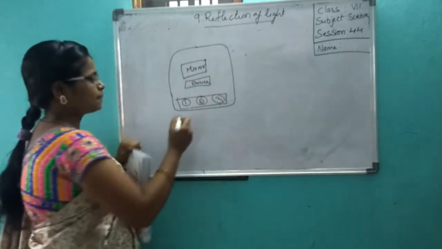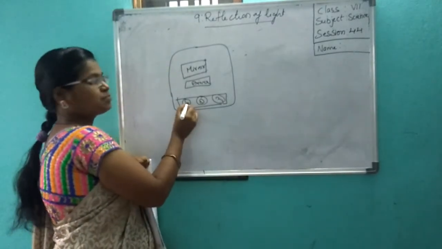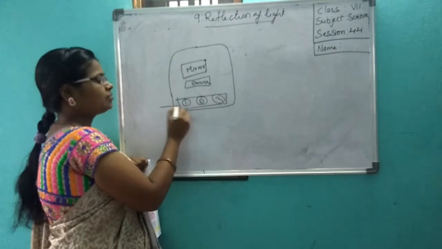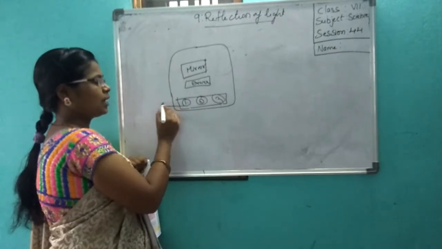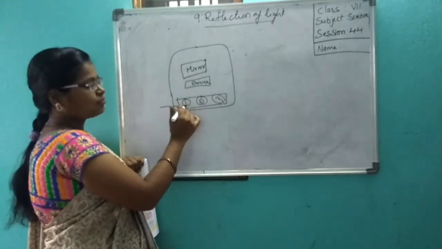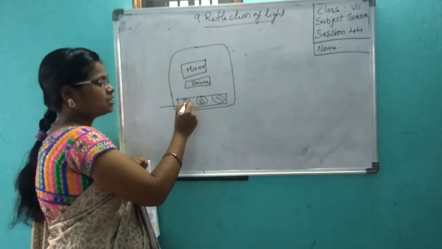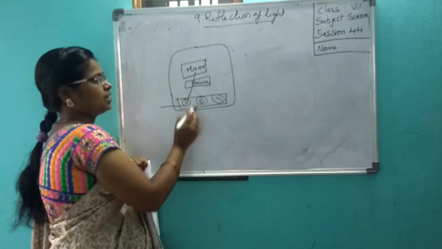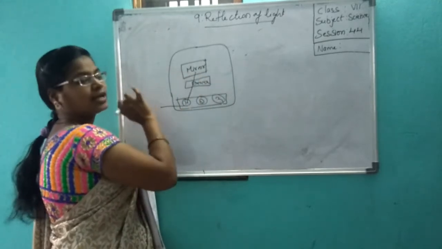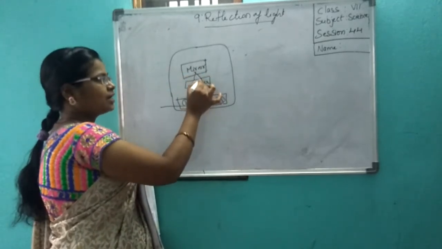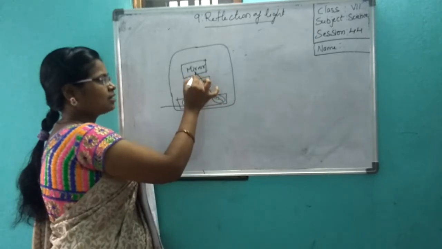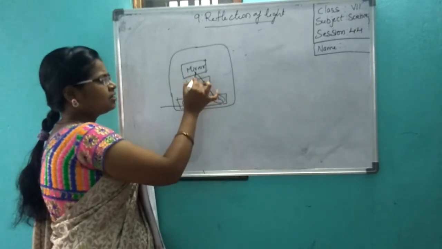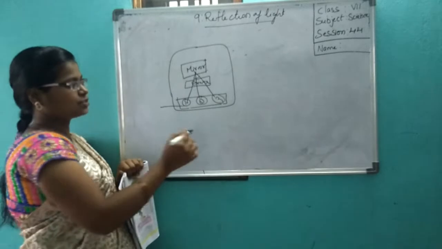What is happening? Think, okay: light will fall on this person. Sunlight from outside will fall on this person, and this person's image will fall on this mirror. This is the incident ray and it will get reflected here, at the same angle. The angle of incidence is equal to the angle of reflection.